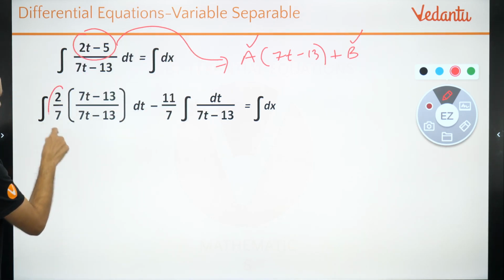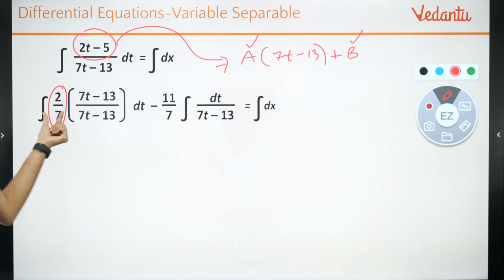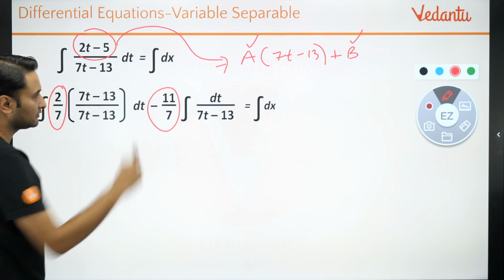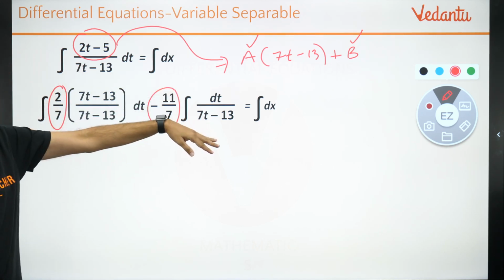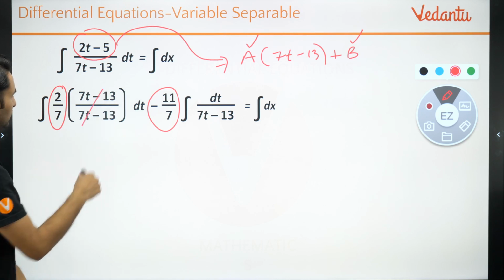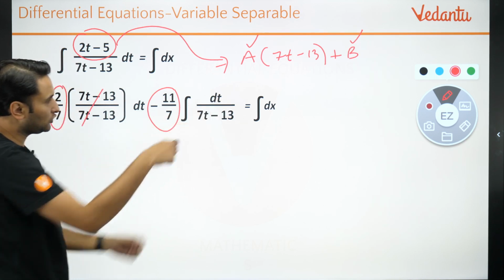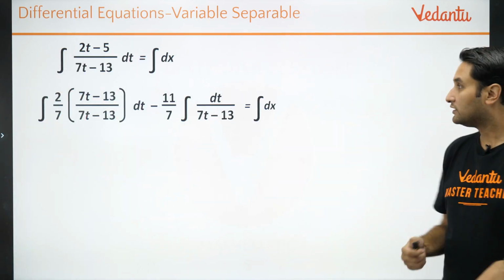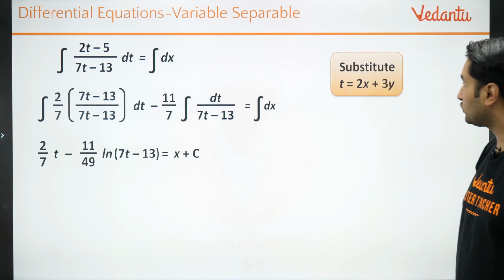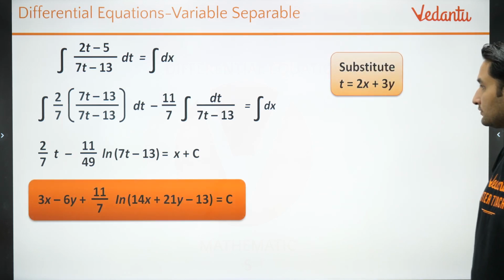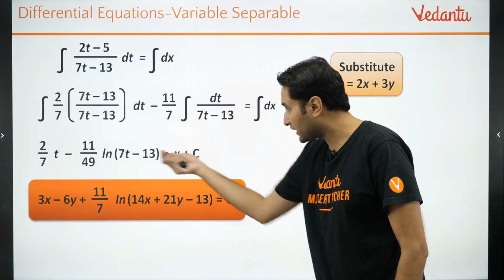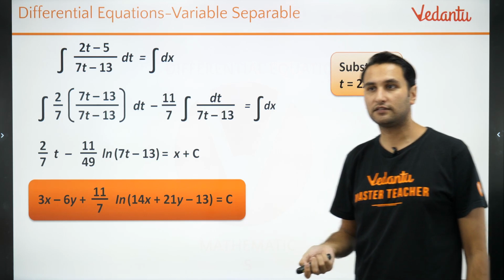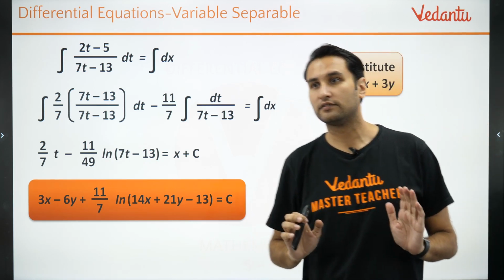A will come out to be 2/7 and b will come out to be minus 11/7. Now it is easy to integrate, this will cancel out, and the integration of this, all of you know, is ln of 7t minus 13. So your calculation will come out to be this, and after that, put t equal to 2x plus 3y and you'll get the answer. Is that clear?